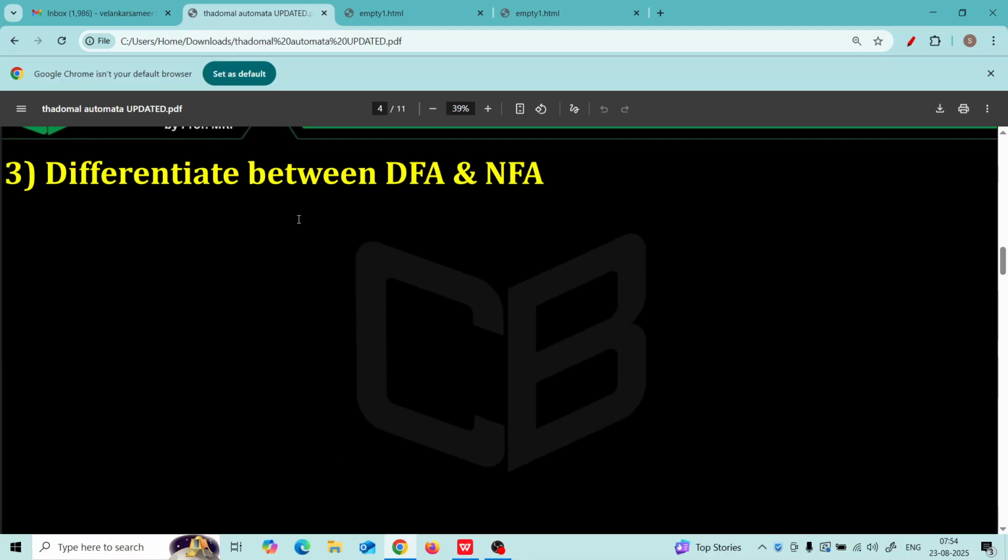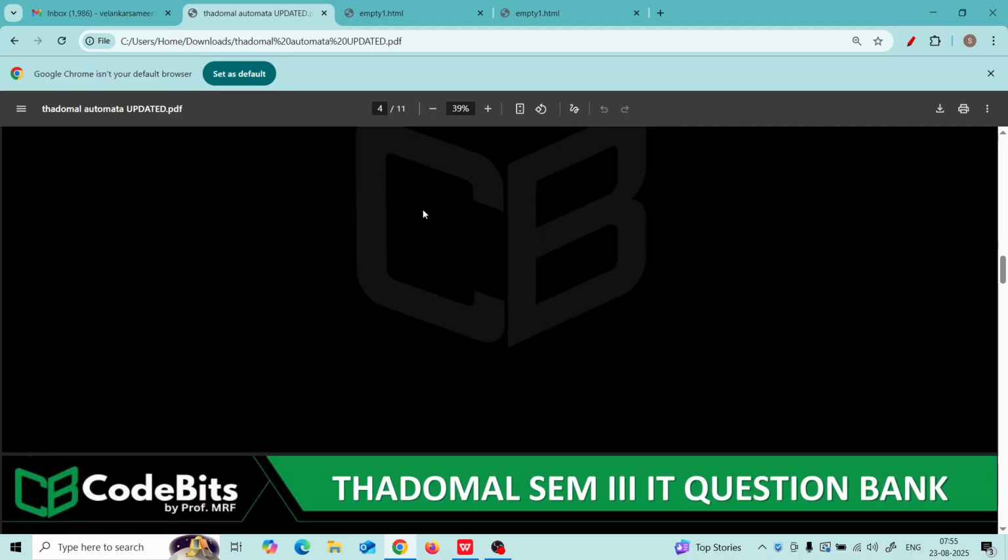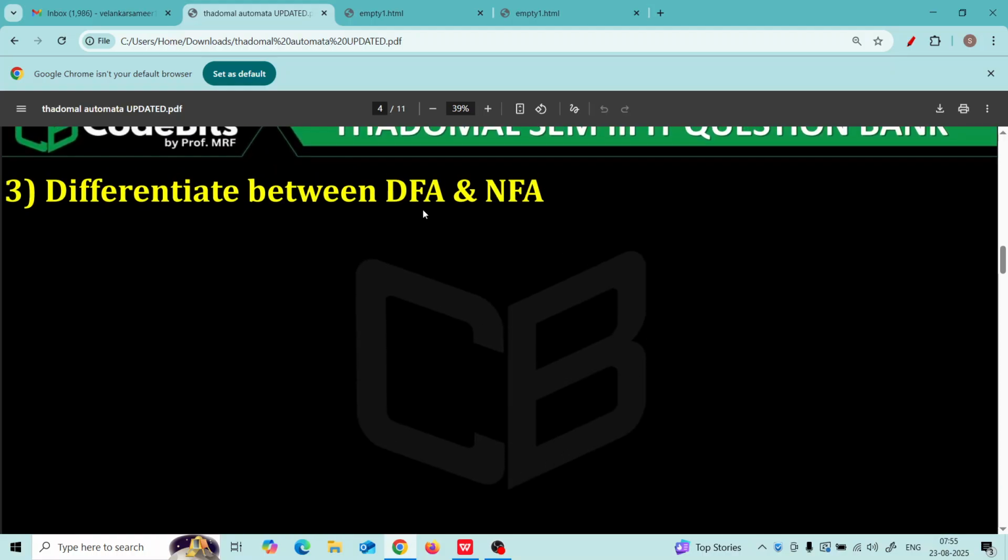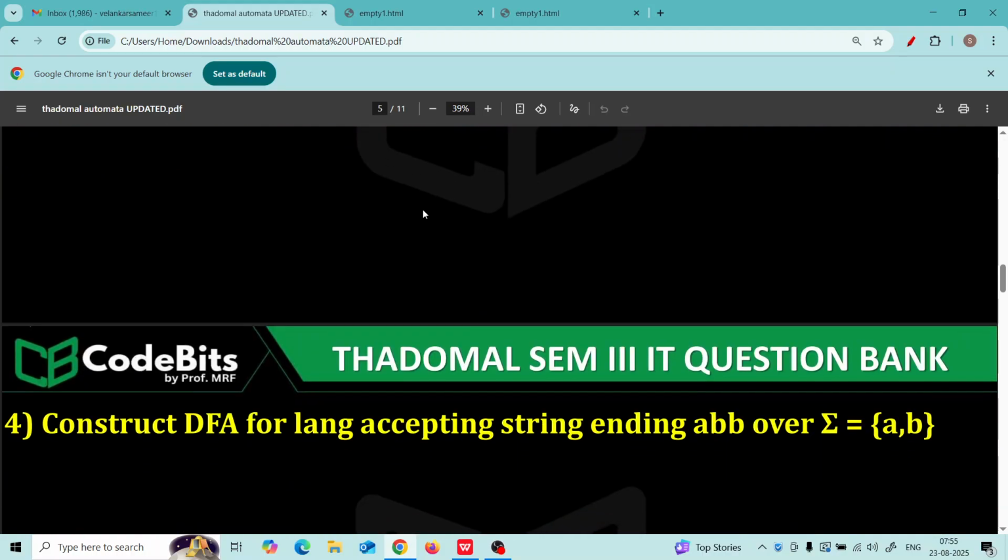So let's see more questions asked in Thadomal Sahani Engineering College regarding automata theory SEM 3. The question is differentiate between DFA and NFA. DFA means deterministic finite automata, NFA means non-deterministic finite automata. The best thing we can do is see questions 4, 5 and 6 first, and then we will come to differentiate. Okay, here we go.